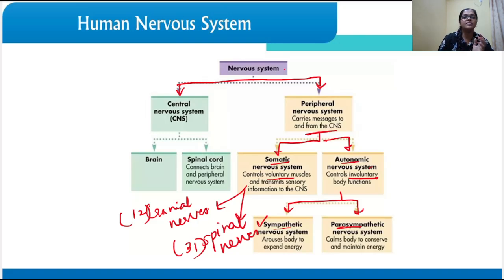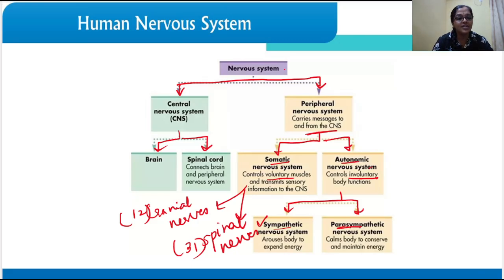Okay, and the central nervous system, you already know, is classified into two types, that is the brain and the spinal cord. You need to study the brain in detail, which will be dealt with in the next video. The spinal cord connects the brain to the peripheral nervous system. Right? So this is a complete mind map which gives you a gist of the nervous system, in which we have covered half of the nervous system.